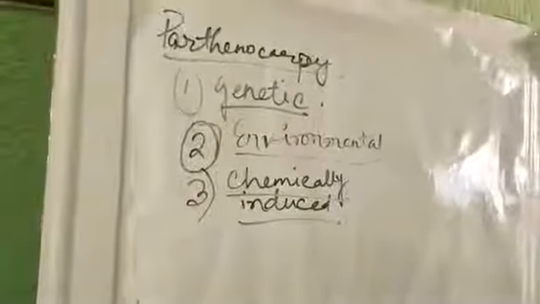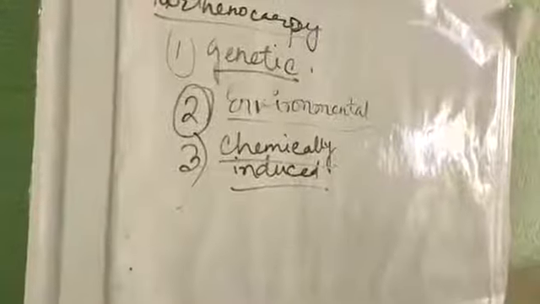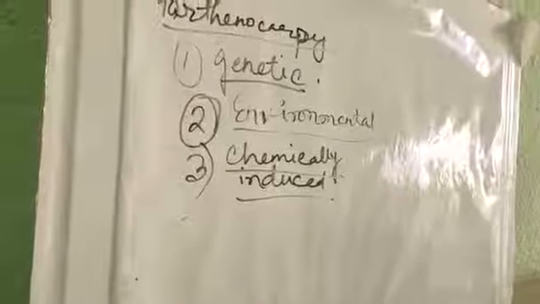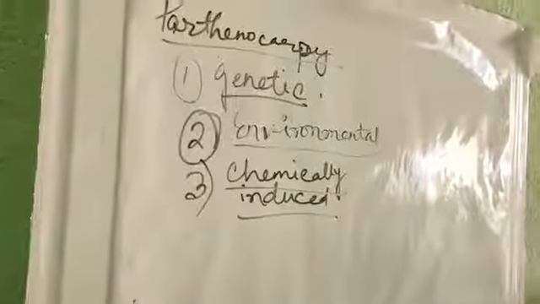Next is chemically induced. That means we are inducing some chemicals in order to get the parthenocarpy. So what are the chemicals we generally use? We use auxin, gibberellin. Okay. So an example is strawberry.